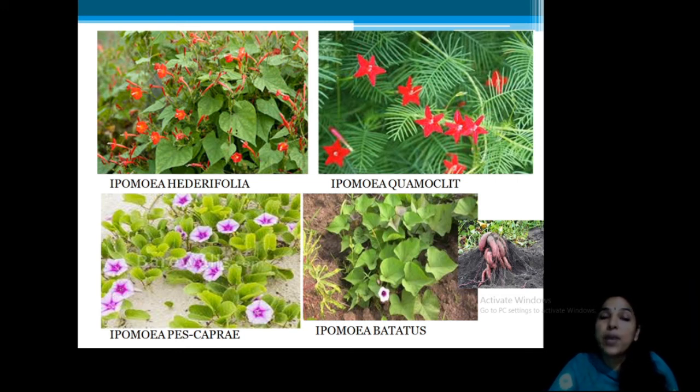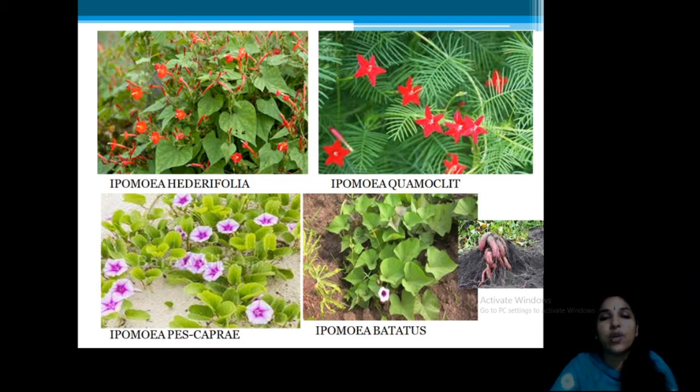This is Ipomea hederifolia. This is Ipomea comoclite. Look at the flowers, you may see some resemblances, but look at the nature of the leaf. This one has pinnate leaves, you can see fine thread-like leaves. Here, this is a heart-shaped, cordate leaf. Okay, both are climbers. Both are used as ornamentals.